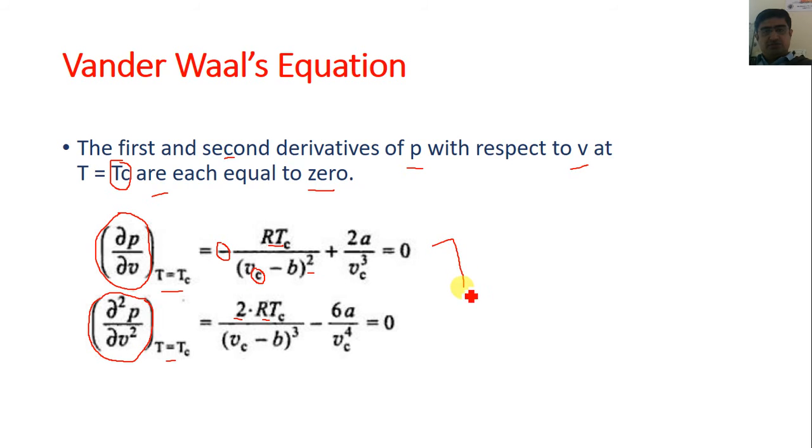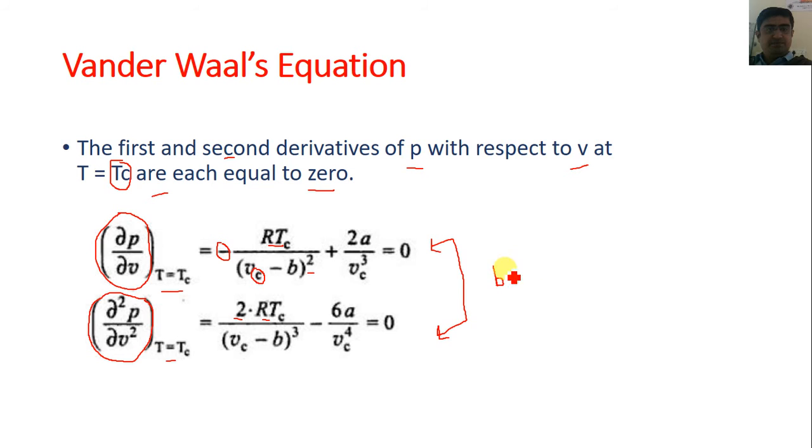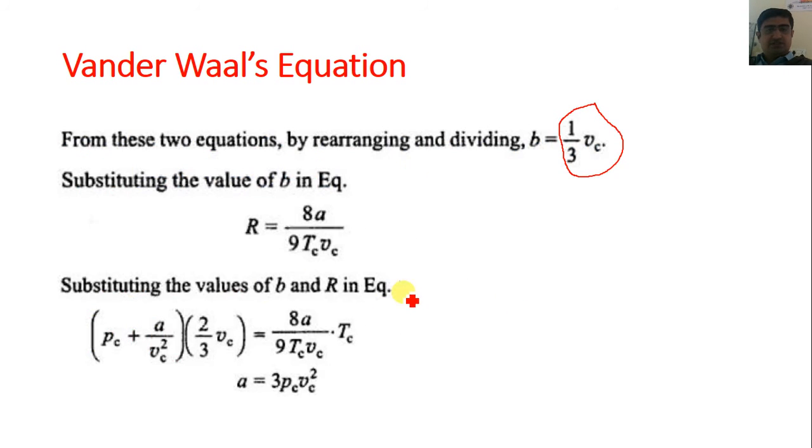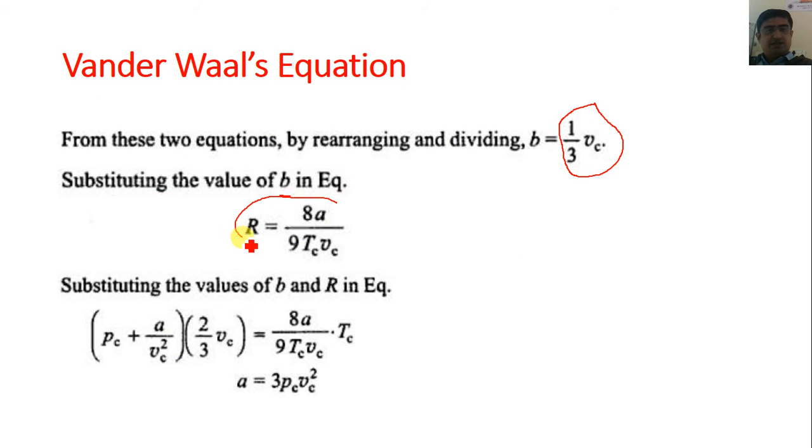So now from these two equations we can find the value of b. From these two equations we can find the value of b as 1/3 of Vc. The value of b is equal to 1/3 of Vc with the help of these two equations. And now if we place the value of b into this equation, then we can find the value of R as 8a upon 9 Tc into Vc.